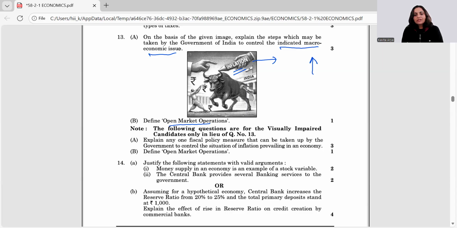Then open market operations means sale and purchase of government securities, right? So when we talk about this, you may just define it, and you can talk about what we do in case of inflation. When inflation is there, we need to control the purchasing capacity of the people. So if we need to have their money with us, the securities are sold so that securities go with them and their money is with the government or the banks. So this way you can talk about how open market operations are also used for curbing inflation.